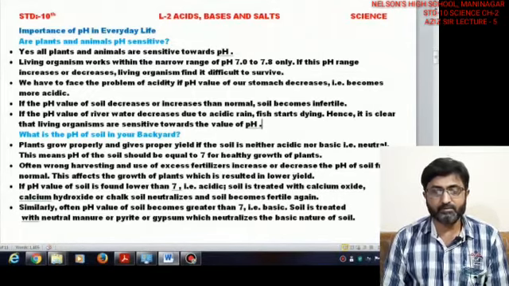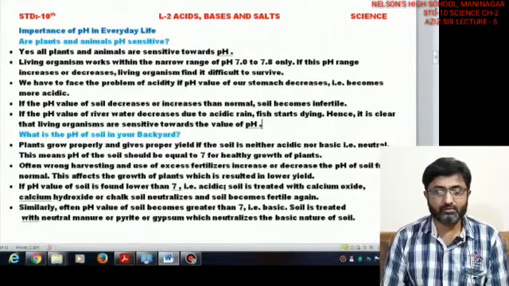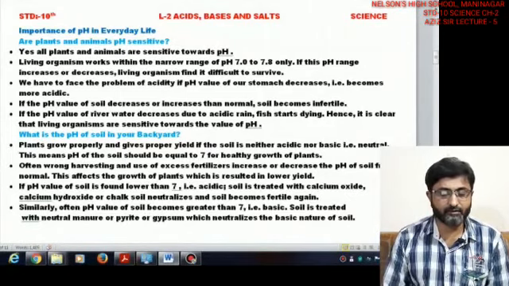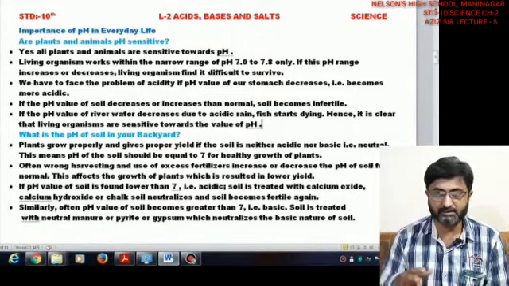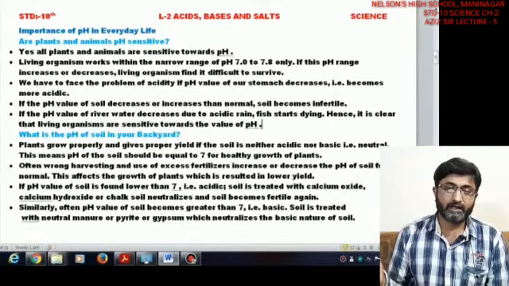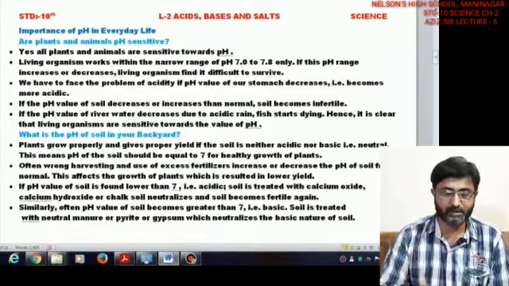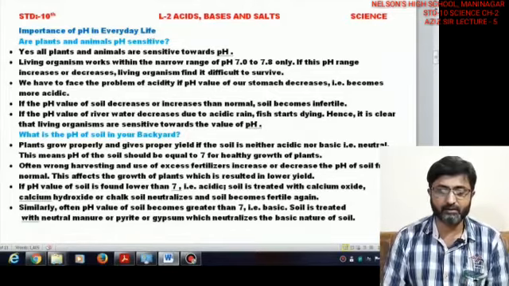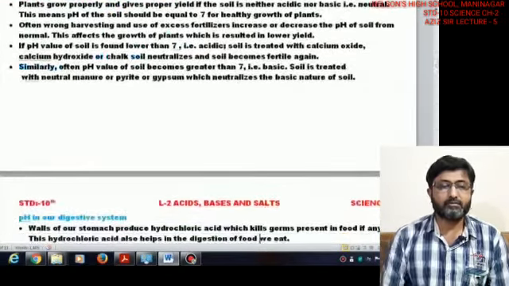In the same way, if the soil becomes more basic by its nature, that is more than 7, then we need to neutralize it by putting pyrites or gypsum. Pyrites are sulfur products, and gypsum is calcium sulfate, basically a sulfate that is a mild acid by its nature, to neutralize it and make the soil neutral. Fine. So we need to keep the soil in a neutral form, right?